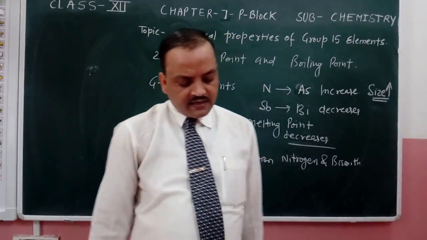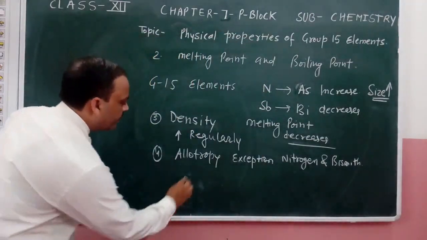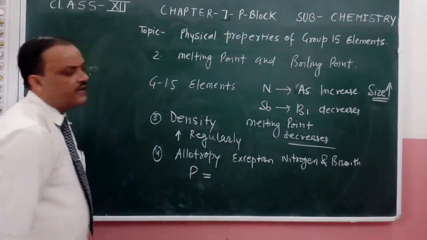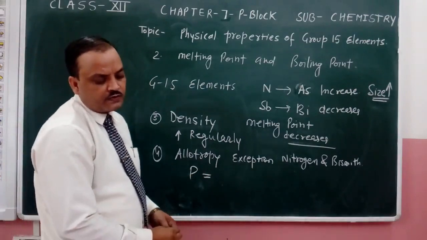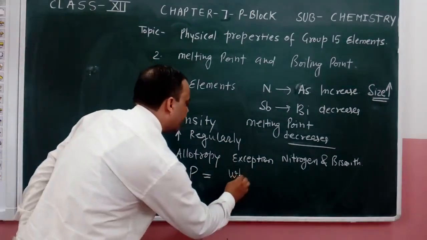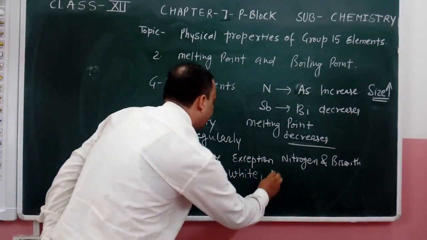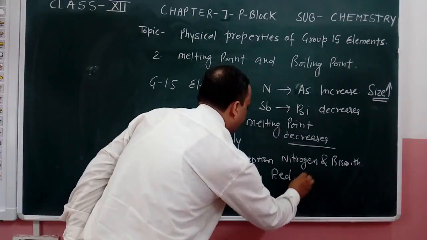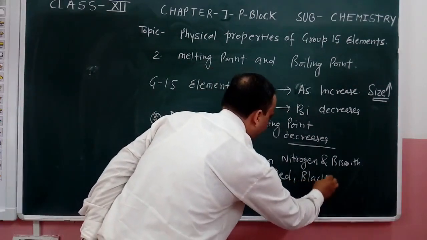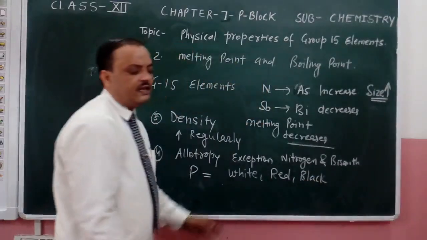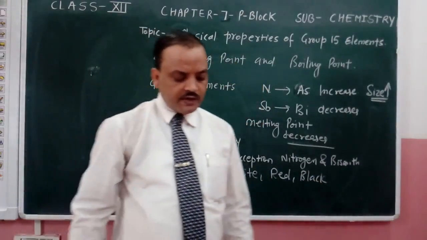But other elements like phosphorus exist in three allotropic forms: white, red and black phosphorus.